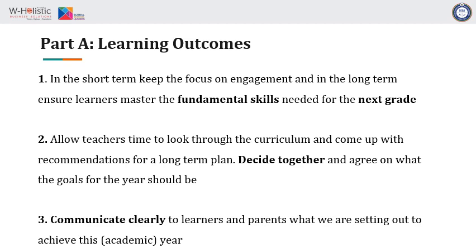Because we cannot stop what they're doing now simply because we want to create a plan. So they need to keep working and they need to stay engaged so that we do not then have a problem when we get to the end of the term. So they keep doing what they're doing, they stay engaged right now, but your eye is on the long term. Your eye is on ensuring that every single student in your schools masters those fundamental skills that they need for the next grade level. And once again, you really can't do it by yourself. So you must do this in conjunction with the teachers. You must be working with the teachers on short-term engagement towards long-term mastery of the fundamental skills that every single student needs for the next grade level.